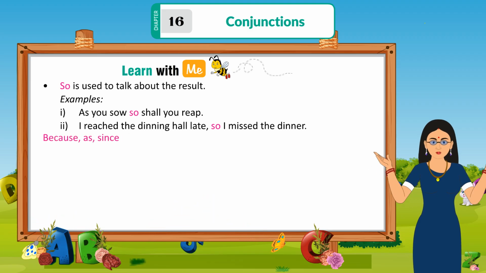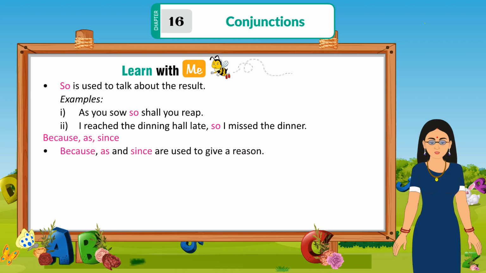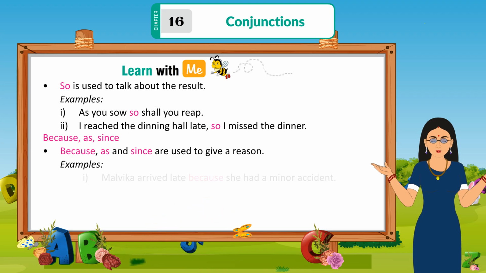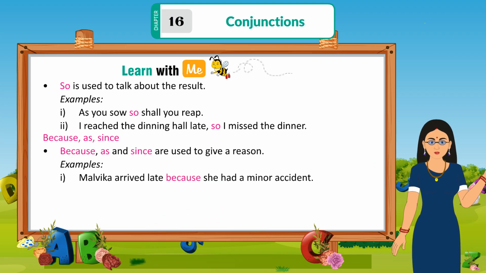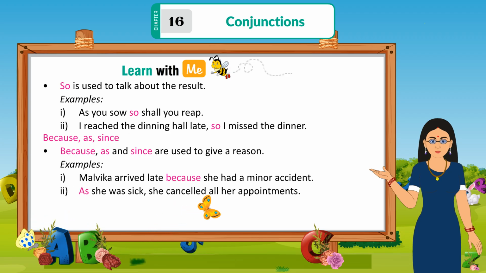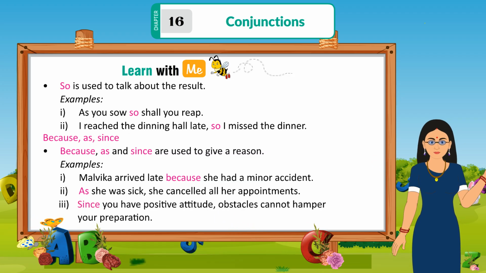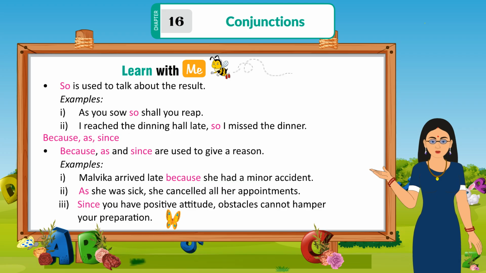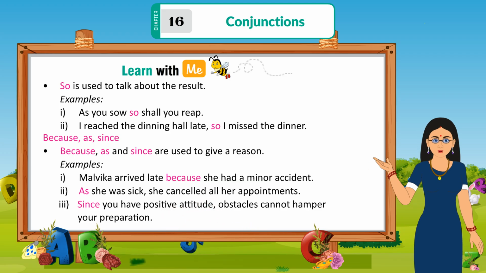Because, as, since. Because, as and since are used to give a reason. For example, Malvika arrived late because she had a minor accident. As she was sick, she cancelled all her appointments. Since you have a positive attitude, obstacles cannot hamper your preparation.